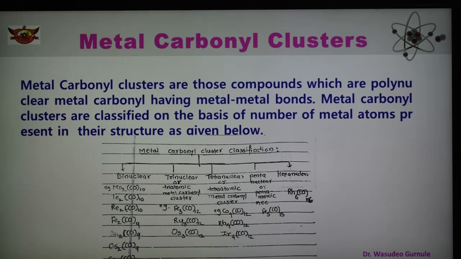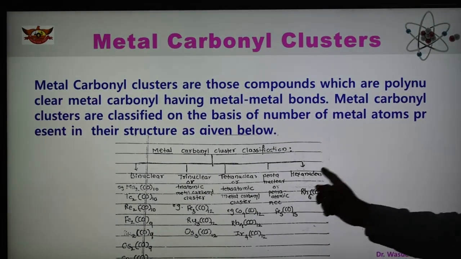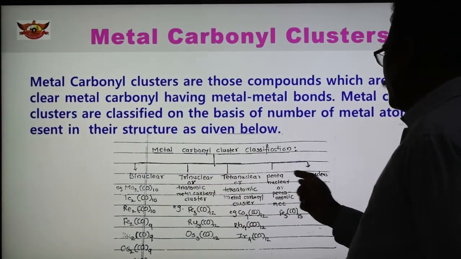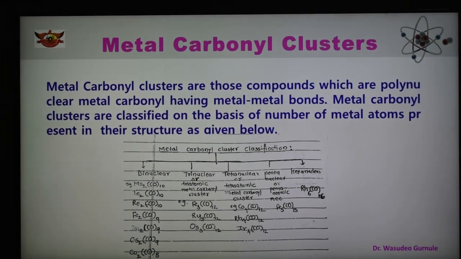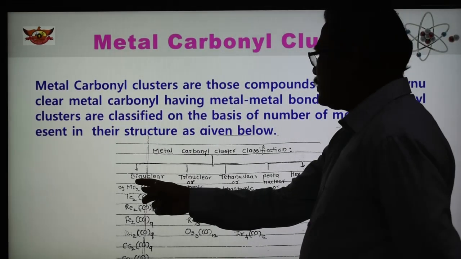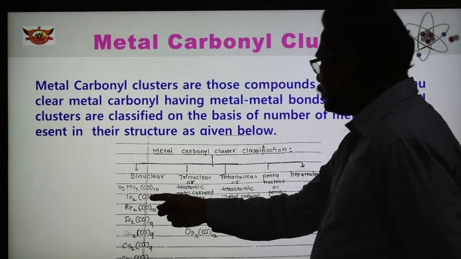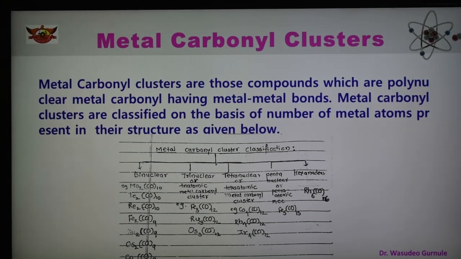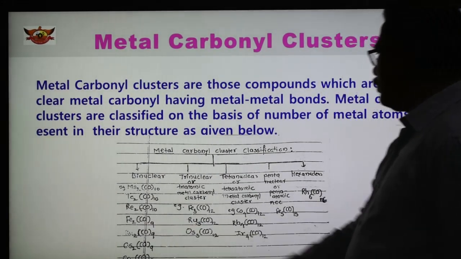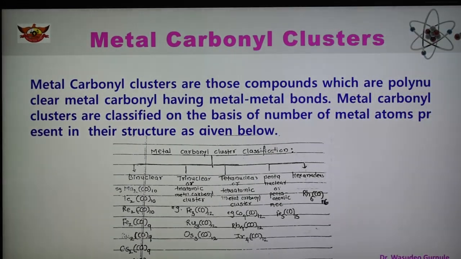So on the basis of the number of metal atoms present, these metal carbonyl clusters are classified into binuclear, trinuclear, tetranuclear, pentanuclear and hexanuclear metal carbonyl. So what is the binuclear? Binuclear means it contains two metal atoms, and here the examples are shown: Mn2(CO)10, Tc2(CO)10, Re2(CO)10, Fe2(CO)9, Ru2(CO)9, Os2(CO)9, Co2(CO)8, which contain two metal atoms.